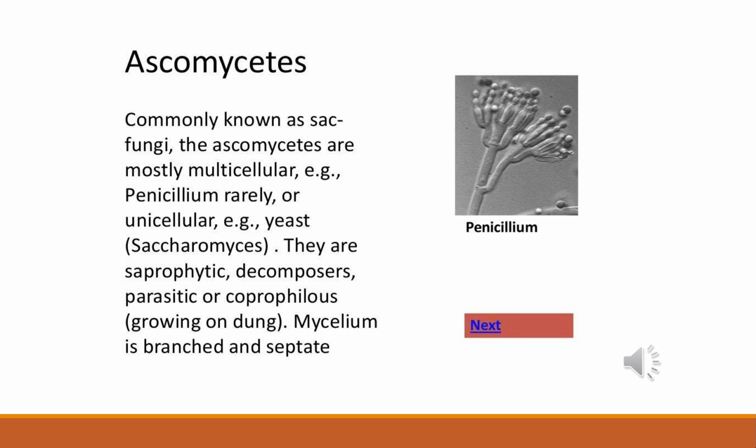Some examples are Aspergillus, Claviceps and Neurospora. Neurospora is commonly used in biochemical and genetic work. Many members like morels and truffles are edible and are considered as delicacies.